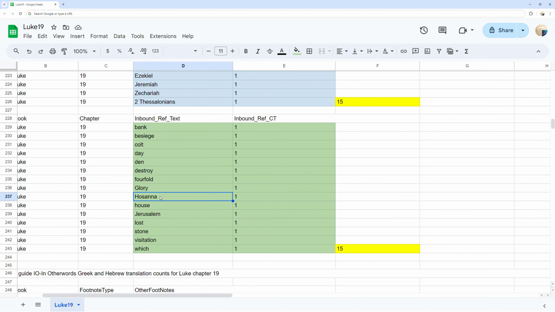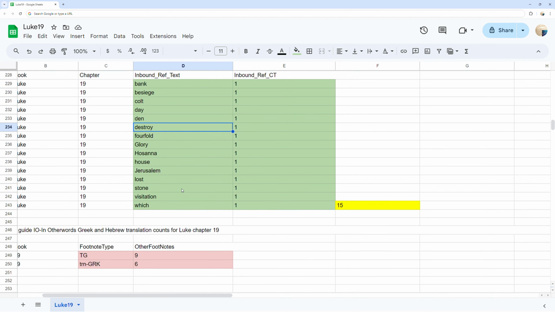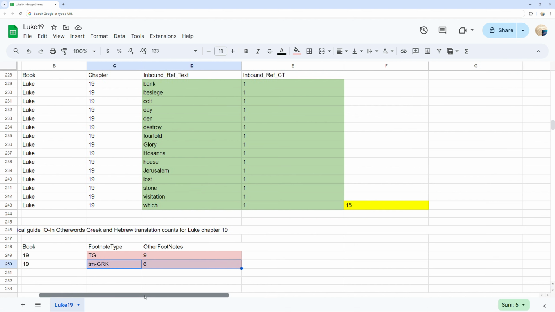Footnote definitions counts. You can see in red the footnote type and counts of topical guide with 9 counts, as well as Greek translation at 6 counts found in Luke chapter 19.